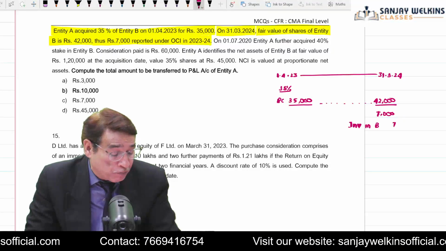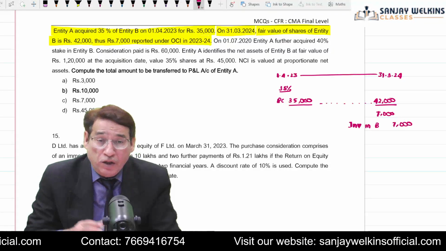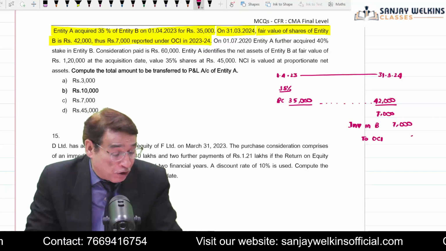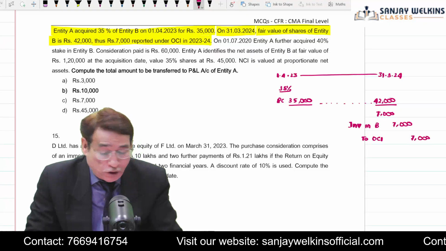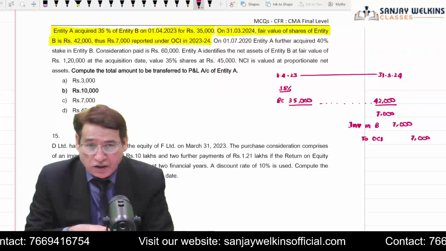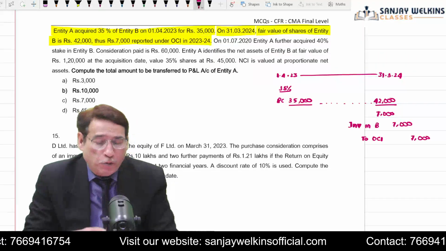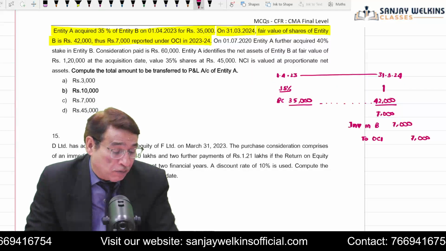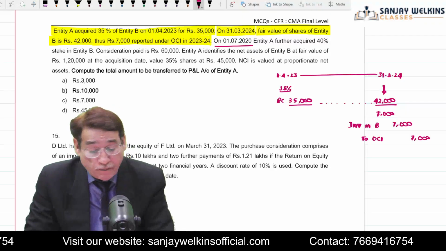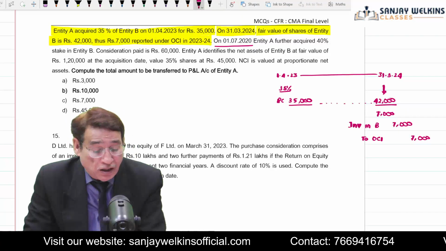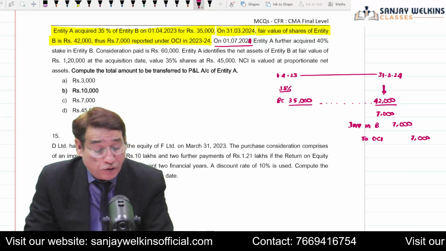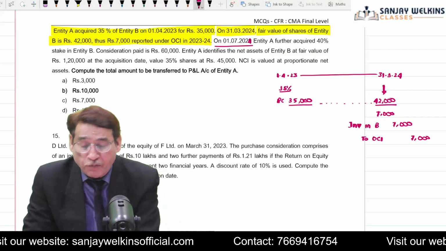Now your investment is moving up by 7,000, so you debit your investment, and the gain is taken to other comprehensive income because it is given in the question. If this line had not been given, I would have taken it to the profit and loss account. Is it clear to you? The important point is that your investment has now gone up to 42,000. Now further, it is given on 1/7/2020; in fact it should be 1/7/2024. On 1/7/2024, entity A further acquired 40% stakes in B Limited.